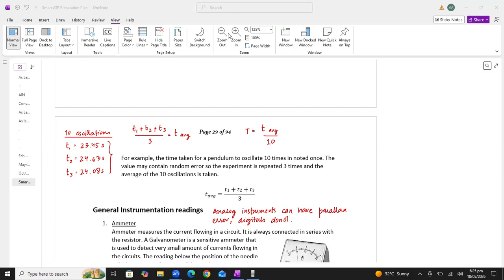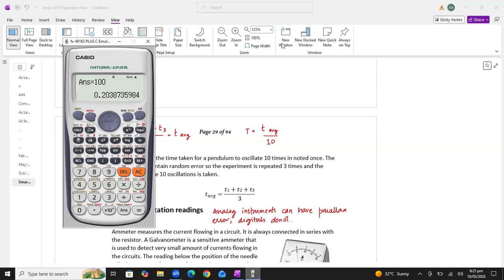All right. So now, students, what we have to do is find the average of these three readings. We will add all these three values, and we will divide this value by the number of values. The number of values is 3. So we will add all of them and divide by 3. So we will get the average value.